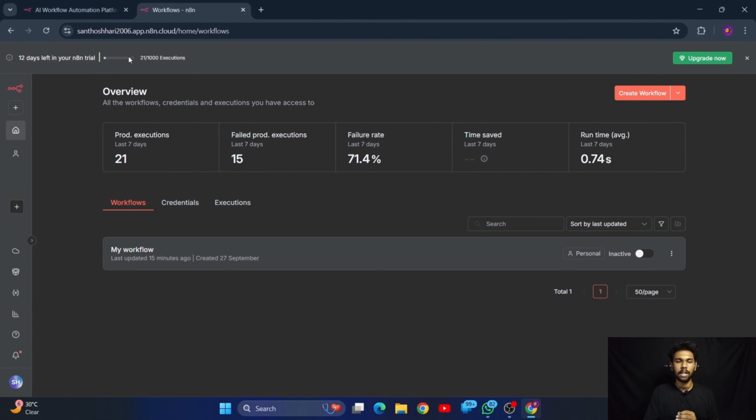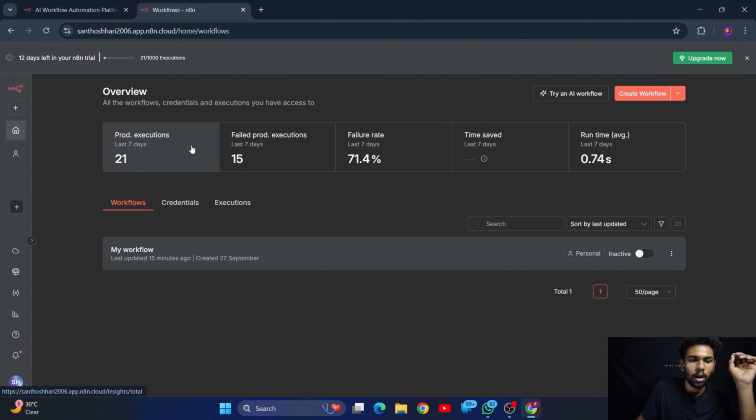So I have signed in to my page, and this is how it will look like. I created this account 2 days before. It is showing 12 days left for my free trial period. So this is a demo page, and this is how you will be seeing the dashboard. Here you can see the overview and the executions that I have made in the past 7 days, that means the executions that have happened by the workflow.